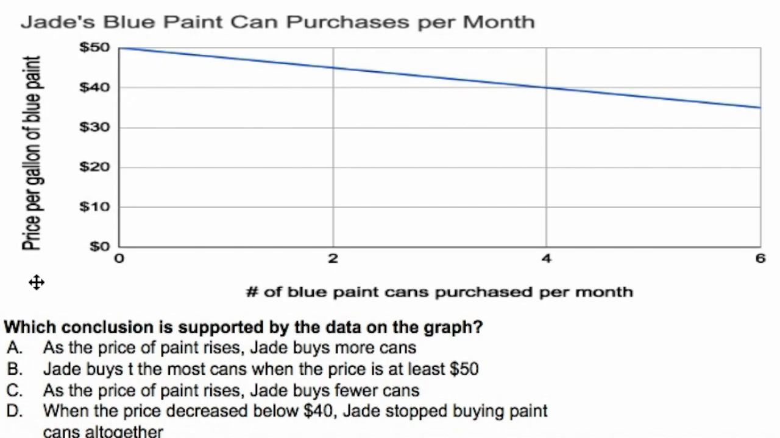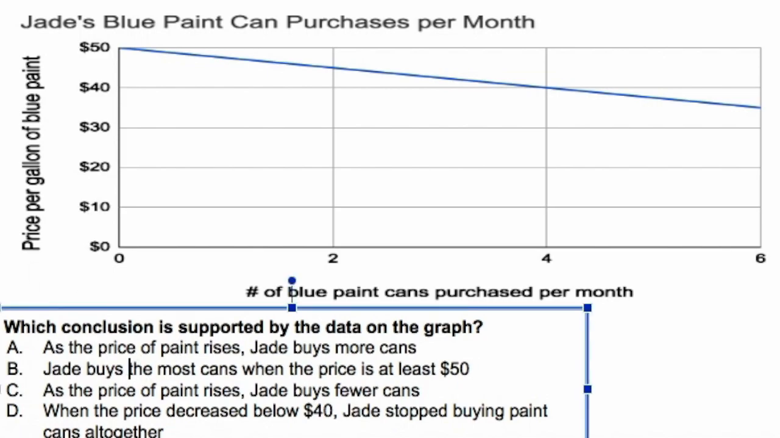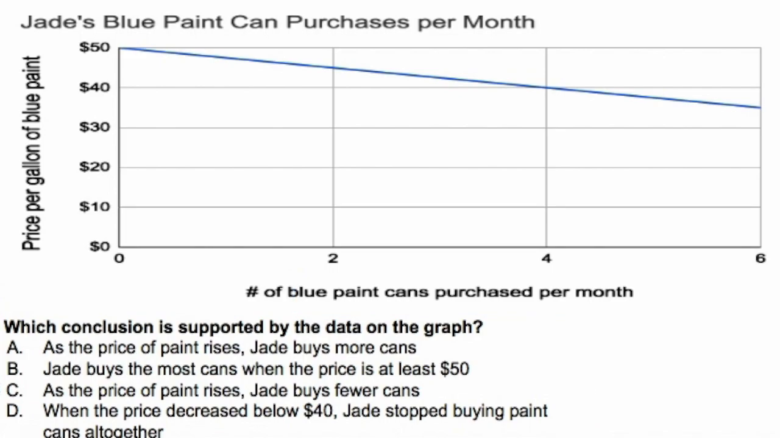Now it says which conclusion is supported by the data on the graph. A, as the price of paint rises, Jade buys more. B, Jade buys the most cans when the price is at least 50. C, as the price of paint rises, Jade buys fewer cans. D, when the price decreased below 40, Jade stopped buying paint cans altogether. So pause the video, think about this, take all the time you need, and looks like there's a typo. Let me clear that out. So pause the video, try this out, and then we'll go over it.